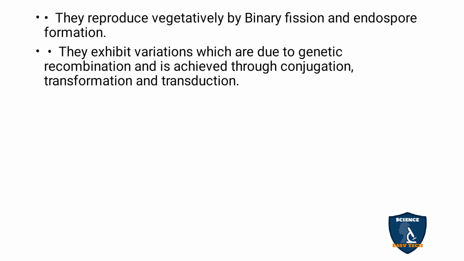The bacteria reproduces vegetatively by binary fission and endospore formation. So this is vegetative reproduction. Sexual reproduction is also there, through recombination, that is conjugation, transformation and transduction. So this is how sexual reproduction takes place in the bacteria.